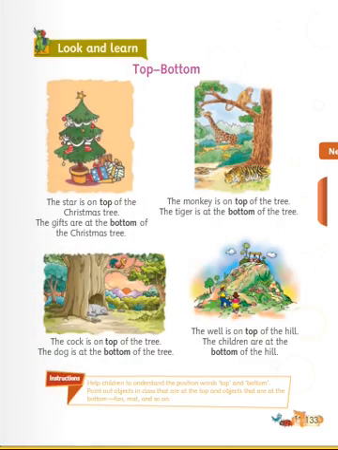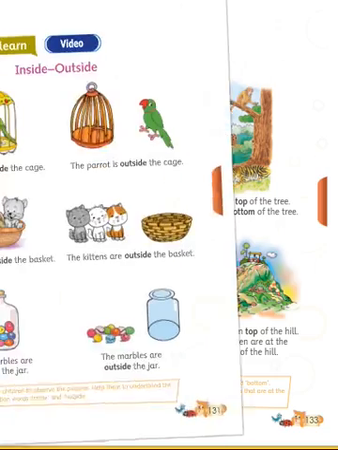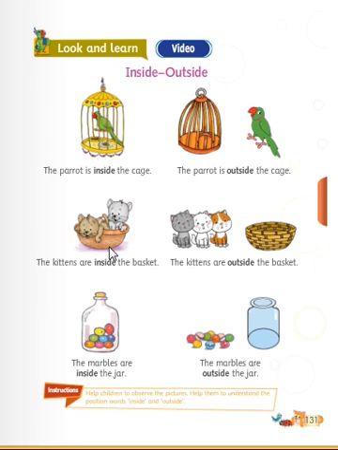We can see the parrot is inside the cage. The parrot is outside the cage. The kitten is inside the basket. The kitten is outside the basket. Now see, the marbles are inside the jar. The marbles are outside the jar.